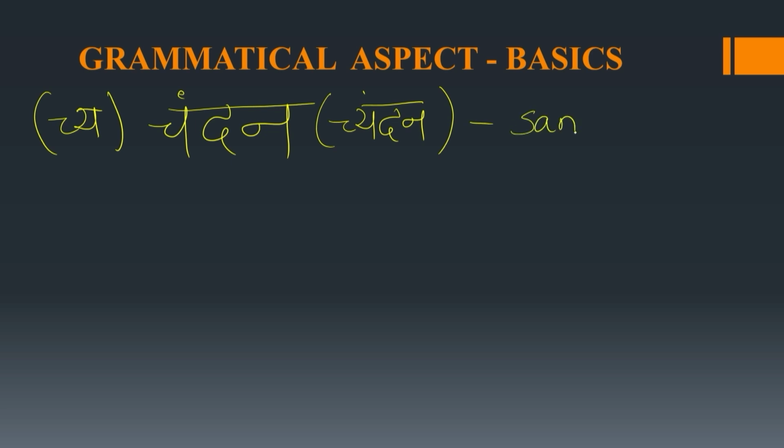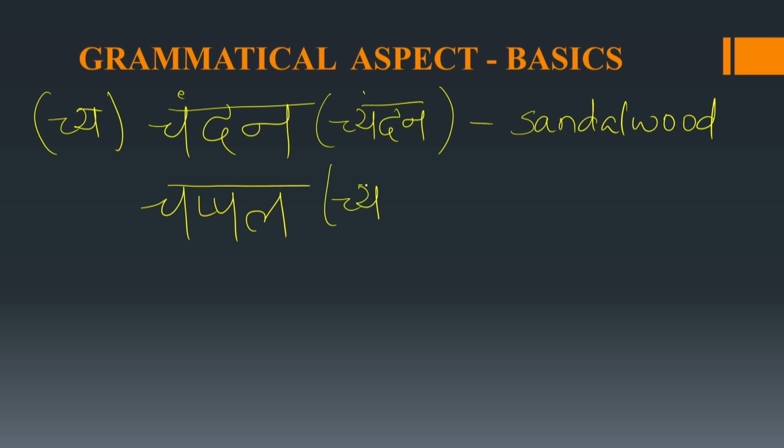This means sandalwood in English. Second example, chappal. Again, this is cha, chappal, which means slipper or sandal. Chandan, chappal.